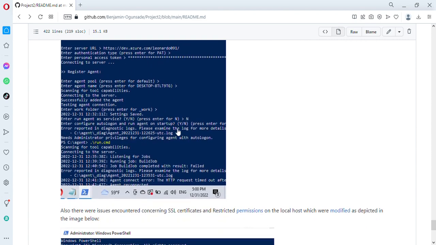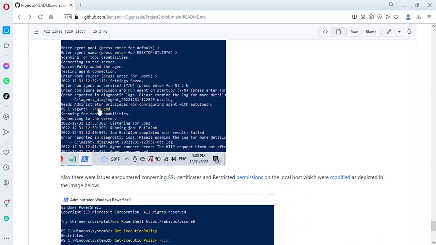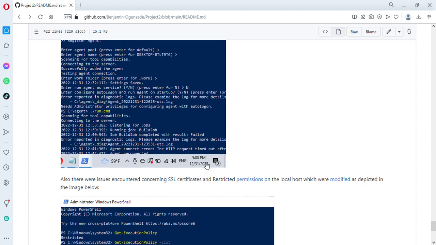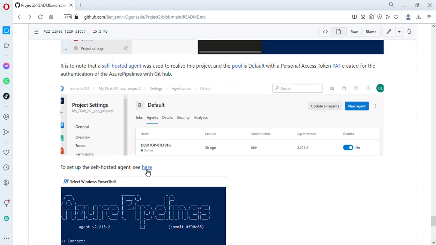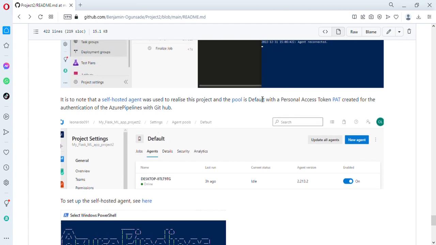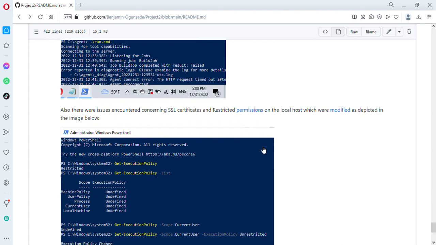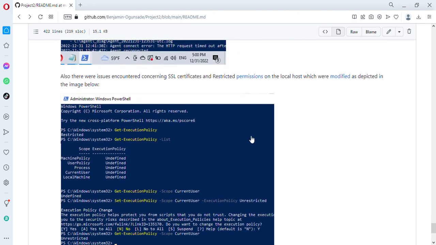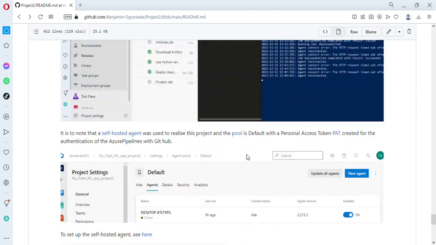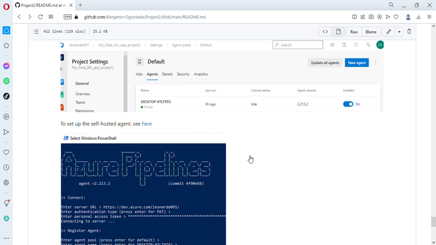And this is just a screenshot of the self-hosted agent, how it was created using the Azure pipelines, and this command run set is run. A good explanation of this is found here, and by following all the links specified here, we'll be able to get around this. In essence, there was also a problem encountered with SCS certificates and permissions on my local host during the build process, because we needed to automatically access some things.